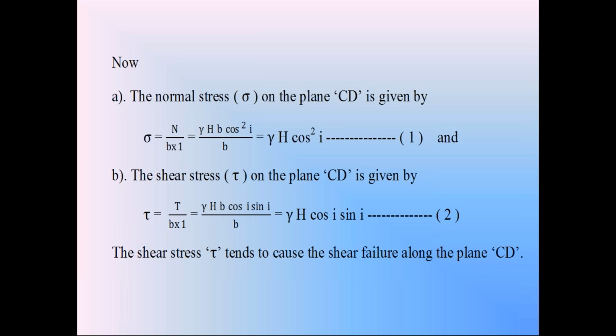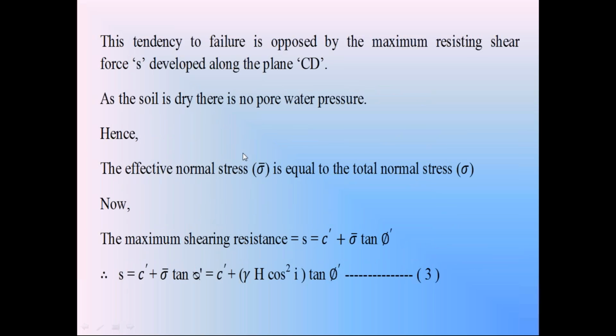Now coming to the first condition. In the first condition, the soil is in dry condition. If the soil is in dry condition, there is no seepage flow in the soil. If there is no seepage flow, there is no pore water pressure acting in the soil. So in this first condition, the pore water pressure u is equal to 0.